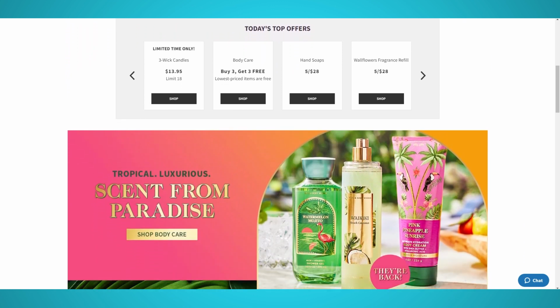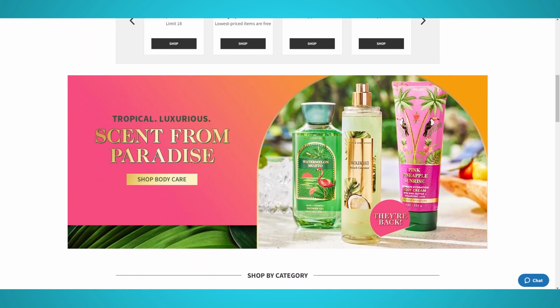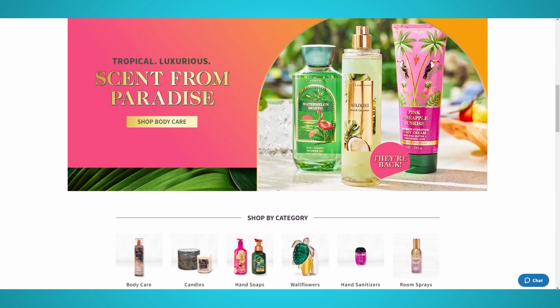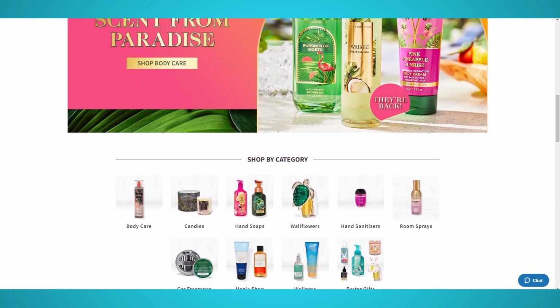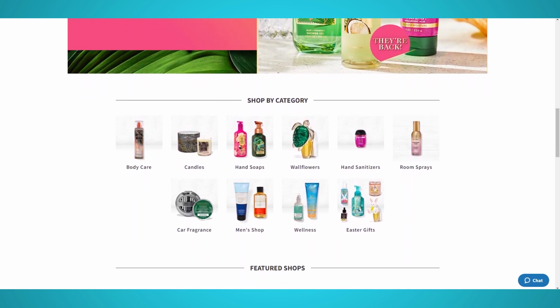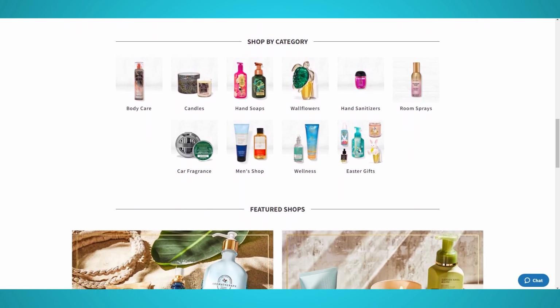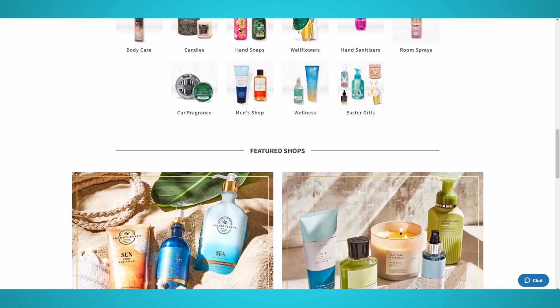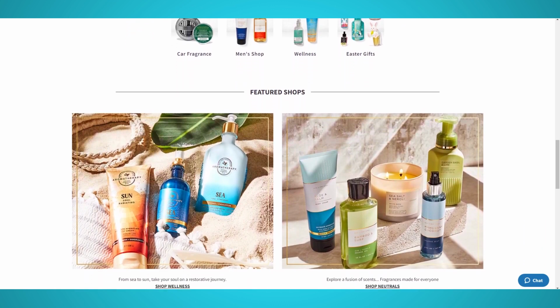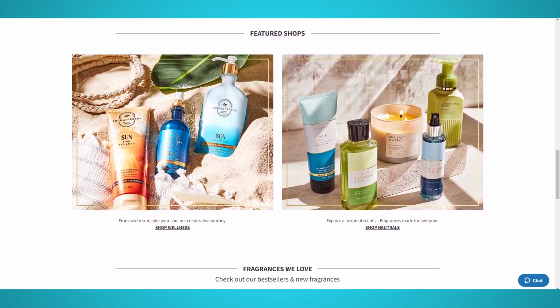Bath & Body Works LLC was founded in 1990 in Ohio as a soap, candle, fragrance, lotion, and gift retail store. The company now owns over 1,900 stores around the world. They also have an e-commerce presence as well, which we will be scraping products from. With this tutorial, you will also be able to scrape other bath, body, and beauty product websites.